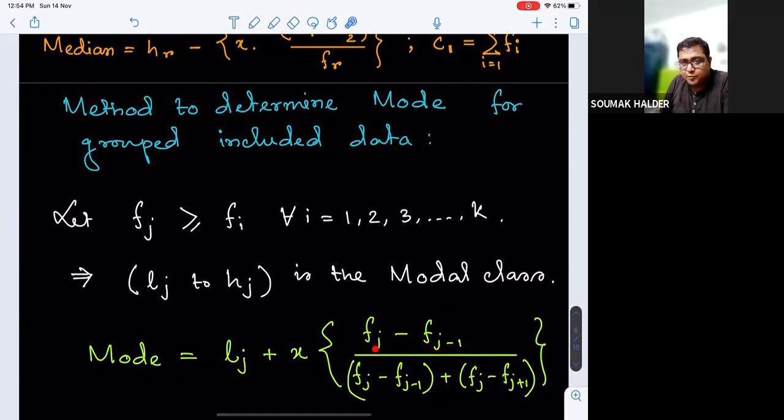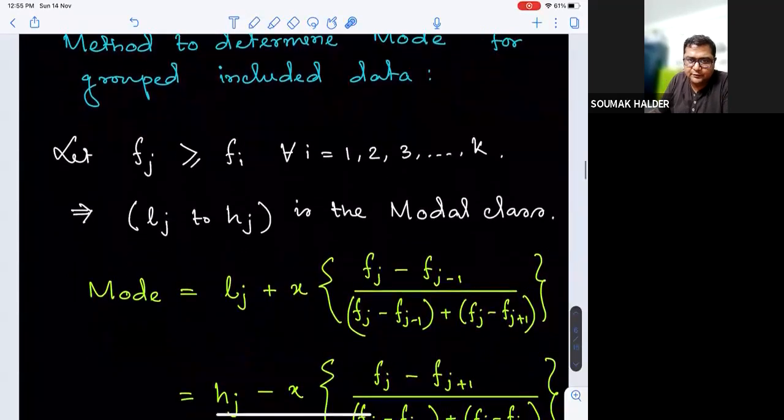So how much it is more than the pre-modal class frequency, divided by the sum of the differences of modal class frequency from the adjacent class frequencies. If we consider this as the unit weightage, that will be transformed into an absolute difference value when we multiply it with x, the common class length. If you add that to Lj, it will be the mode value.